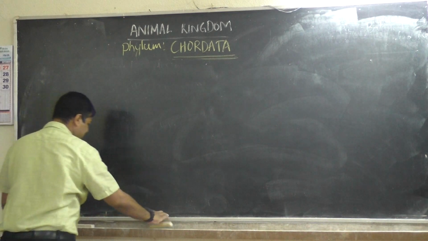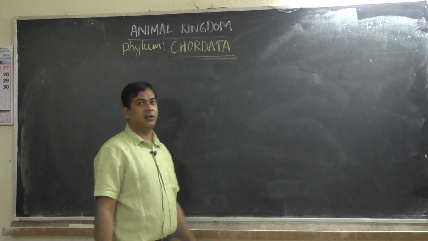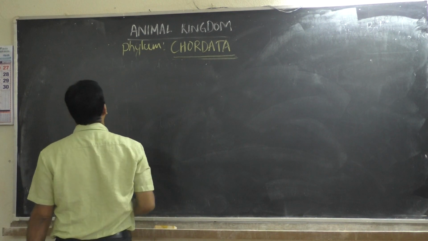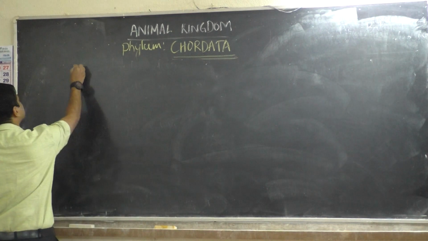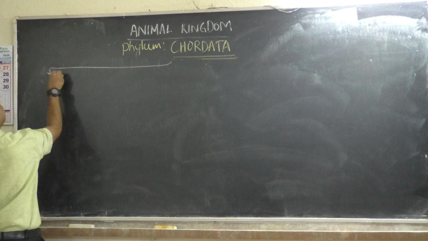Let us see the classification of Chordata. Phylum Chordata is divided into 3 subphyla.